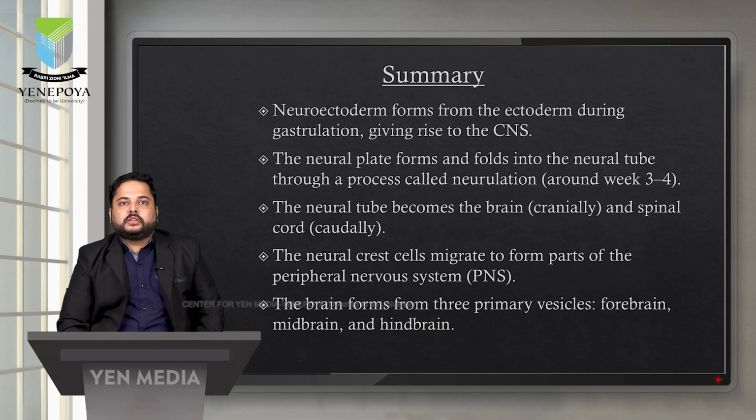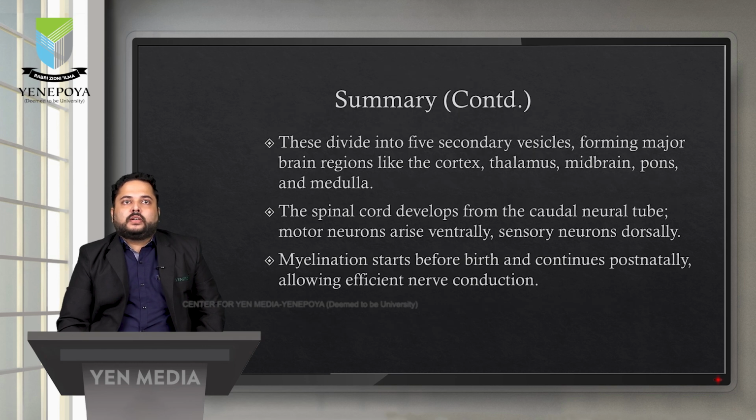The brain formed after neurulation further differentiates to form three primary vesicles: forebrain, midbrain and hindbrain, also known as prosencephalon, mesencephalon and rhombencephalon. These primary vesicles further differentiate into five secondary vesicles, and these further form the major structures of the brain, including the cortex, thalamus, midbrain, pons, medulla, and all deep brain structures.